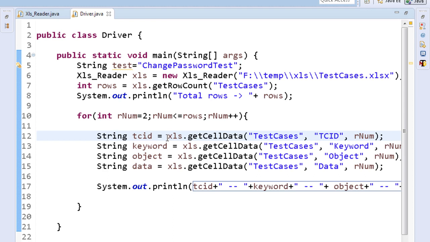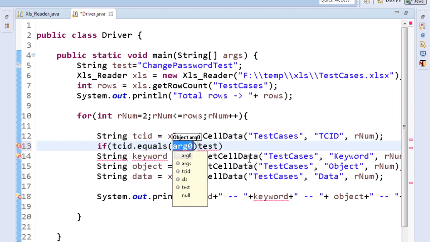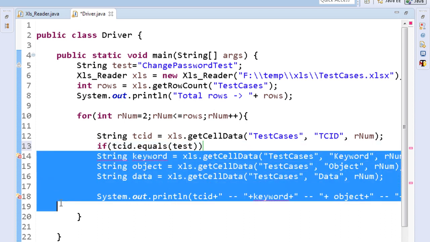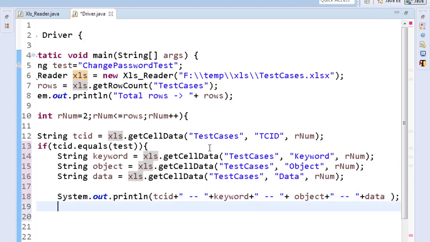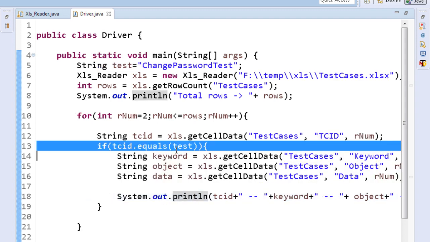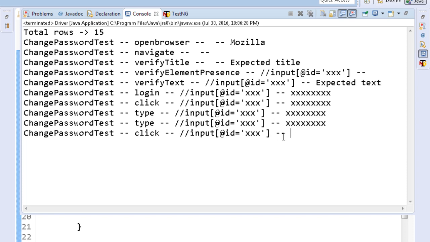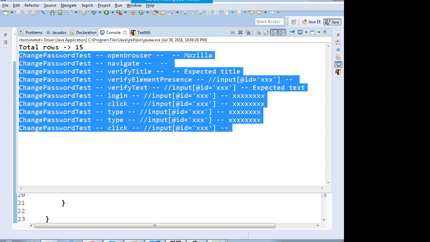So after reading tcid you can write that if the value of the tcid column is equal to the test which you want to execute, in that case you go ahead and get the values of the other columns and print them. You put an if statement over here. So when you run it, it will print the data only for the change password test. So now you want to execute everything.